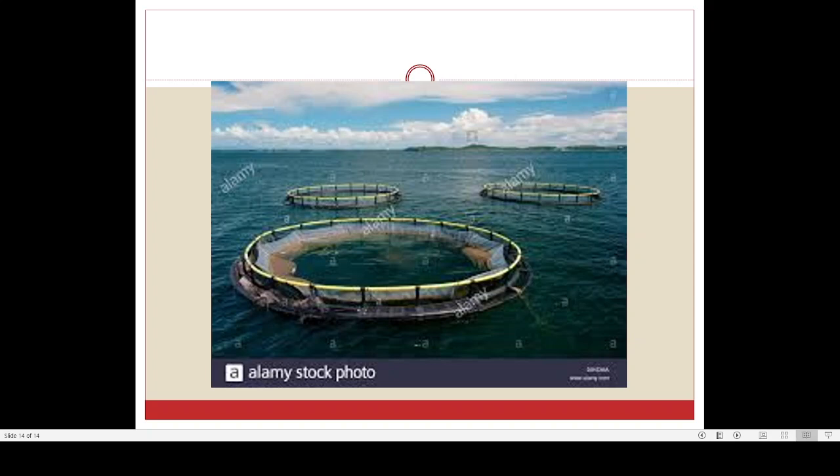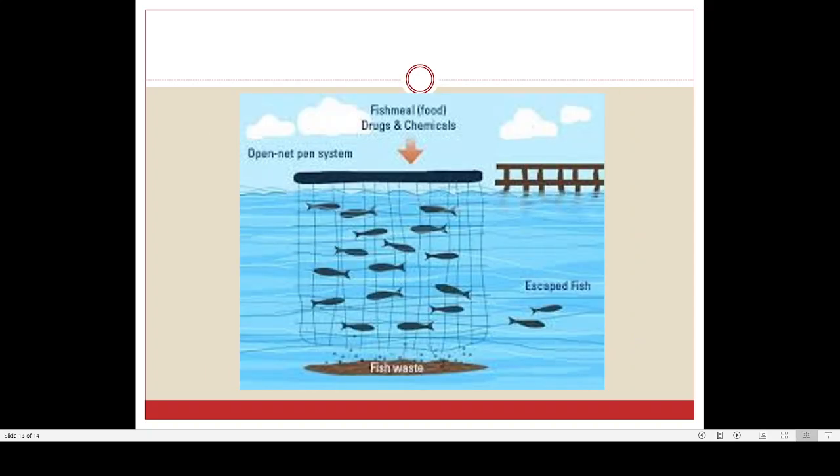Okay, please listen. So this is how the cage cultures are conducted.